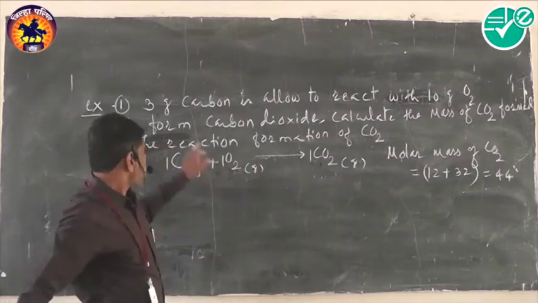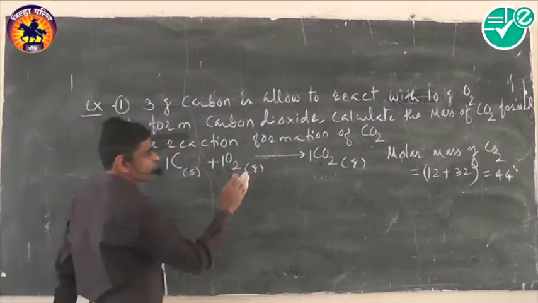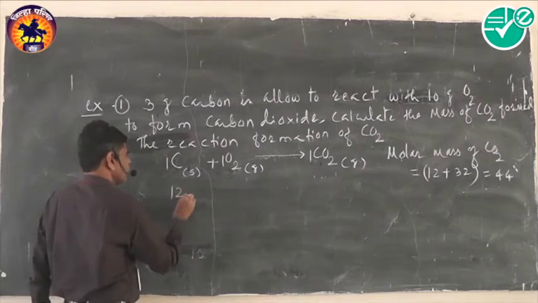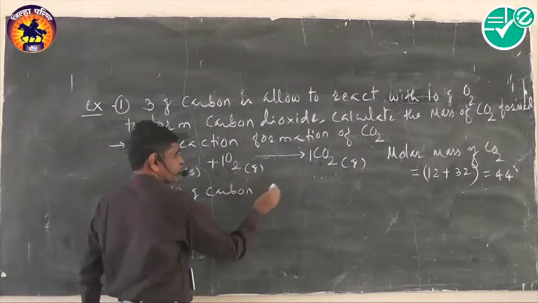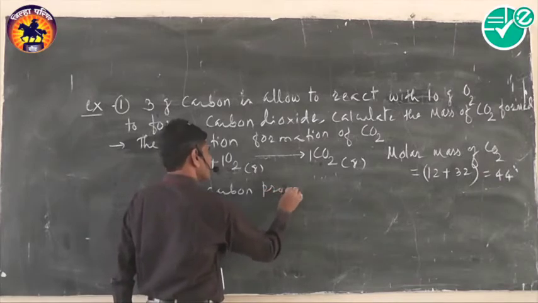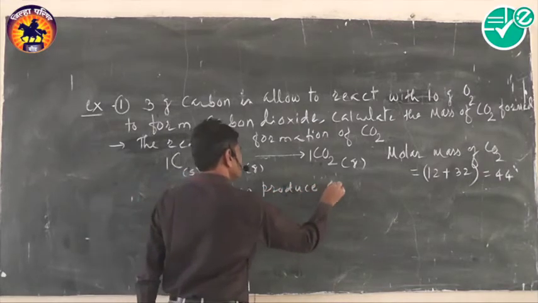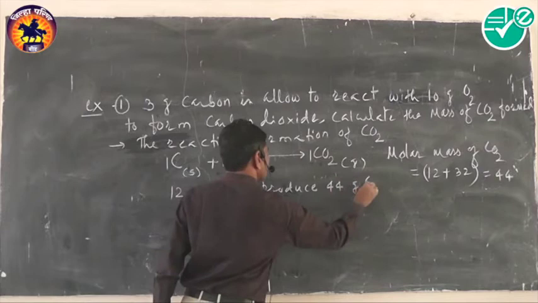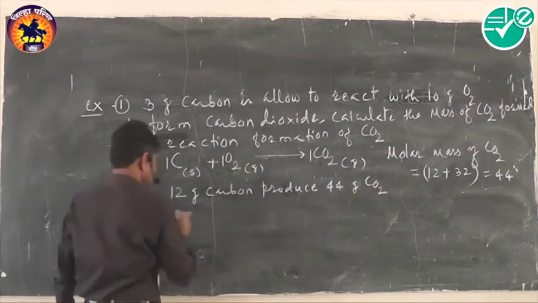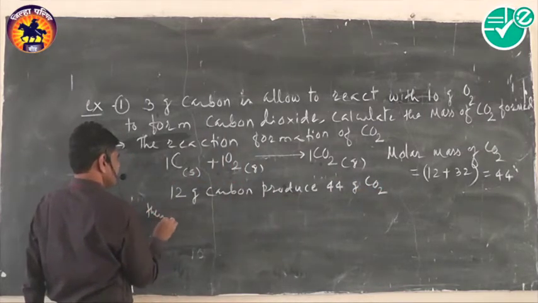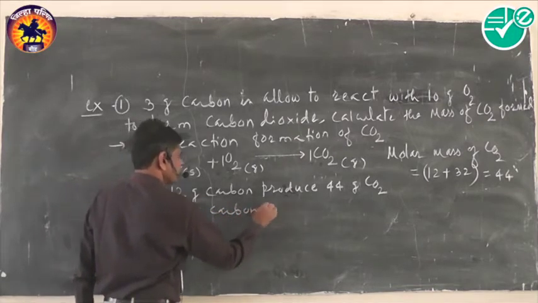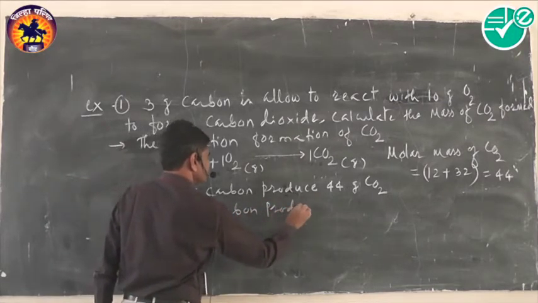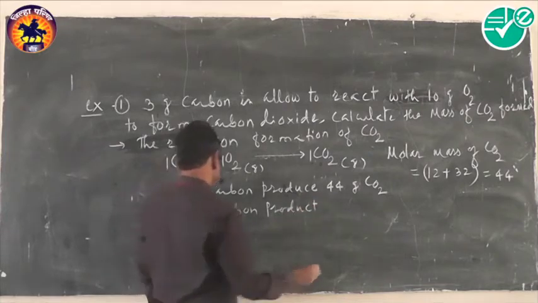Then 3 gram of carbon forms how many? Remember, 12 gram carbon produces 44 gram carbon dioxide. Then 3 gram carbon produces how much?